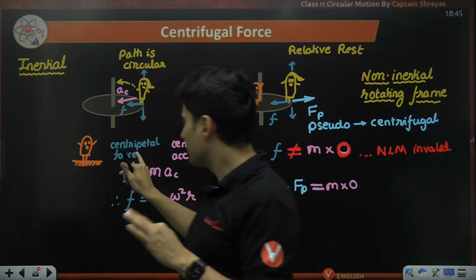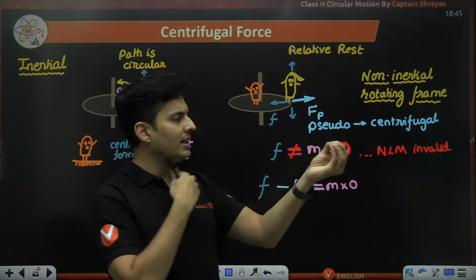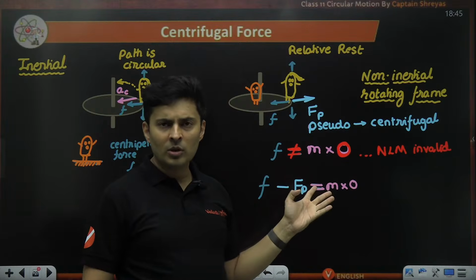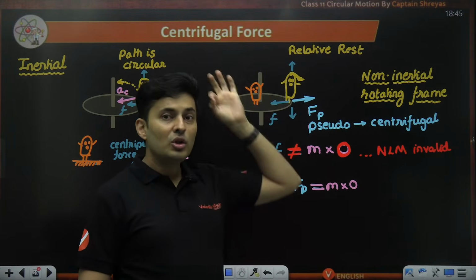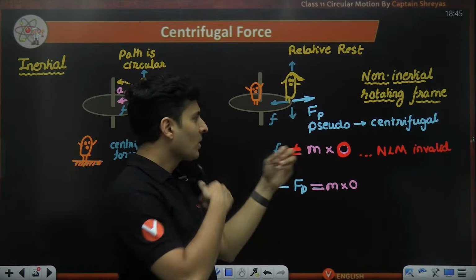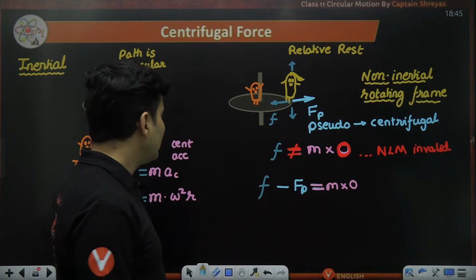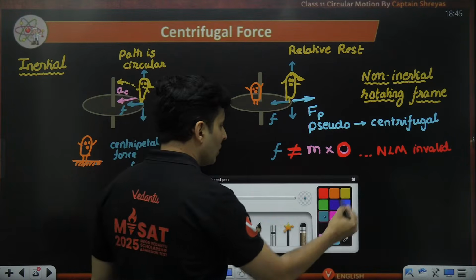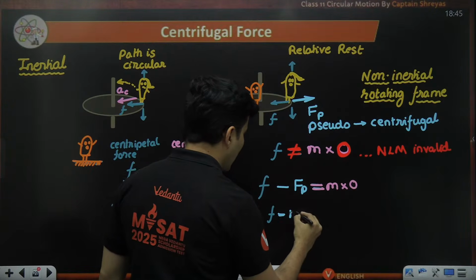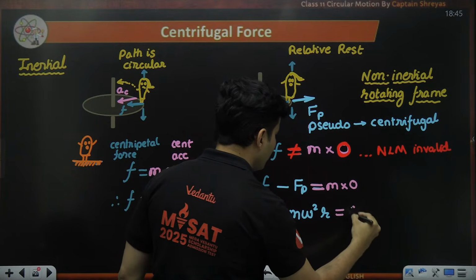In the inertial frame, centripetal force came, centripetal acceleration came. The moment you are rotating and seeing it at rest, gone. You cannot call friction centripetal anymore, nor is the motion circular. You are seeing that object at rest. Because you're rotating, you will experience an outward force called the centrifugal force. So now you can write Fp as m omega square r, the value of the centrifugal force. This will be equal to 0.